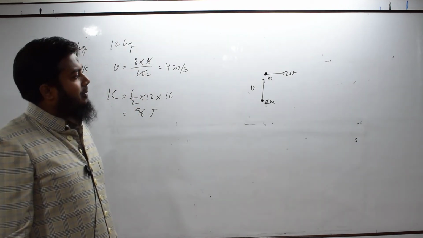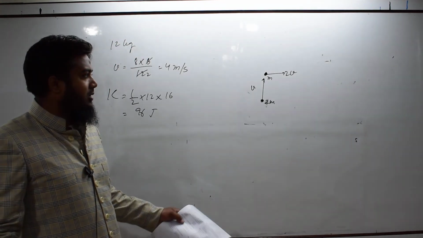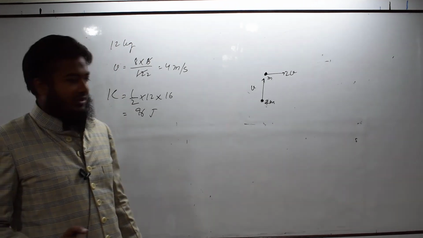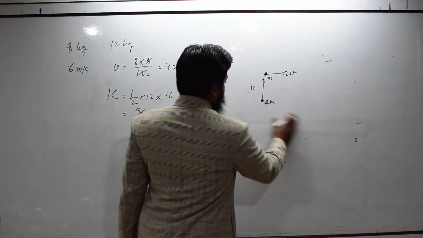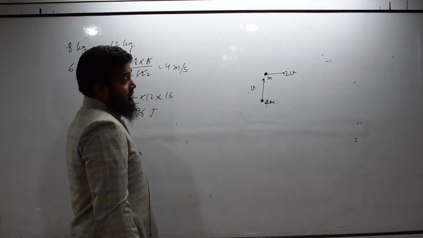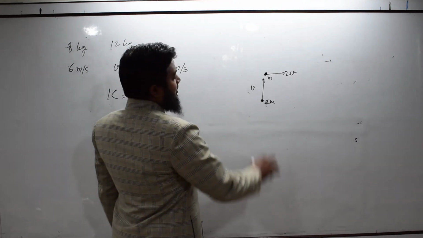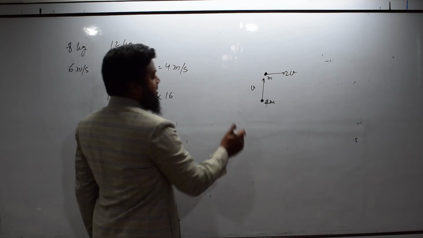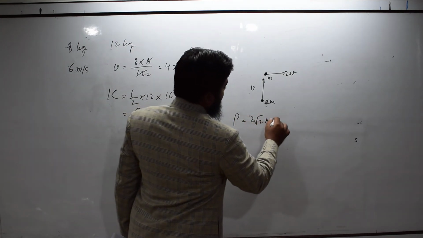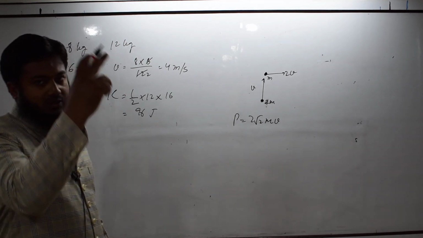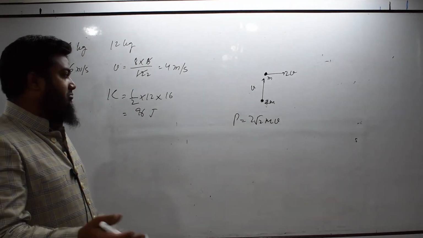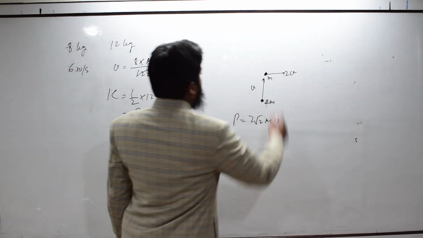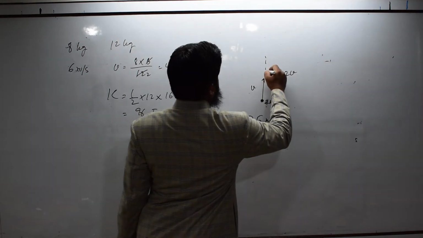So, this collision is completely inelastic, that means the two particles stick together after collision. Then momentum has to be conserved. This is very clear. Momentum is conserved in all types of collisions. So, from conservation of momentum, before the collision, you can take the resultant 2mv along the x axis and again 2mv along the y axis. One is along the x axis, the other is along the y axis, same value. So, from the formula, the resultant momentum is 2 root 2 mv, in some direction like this.